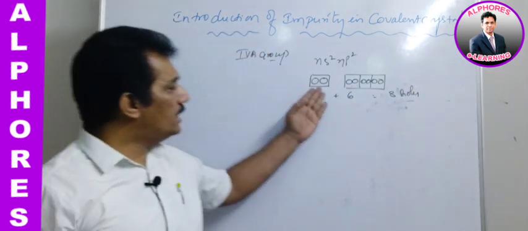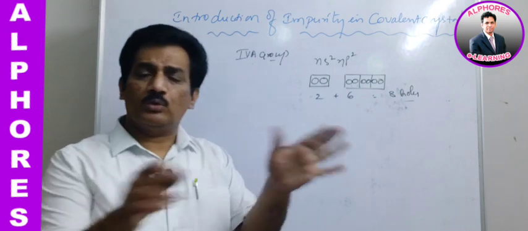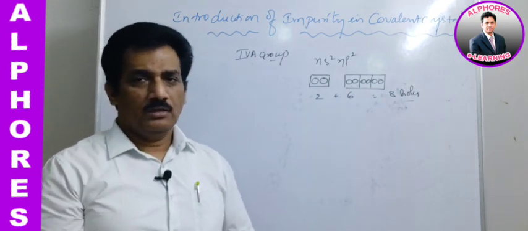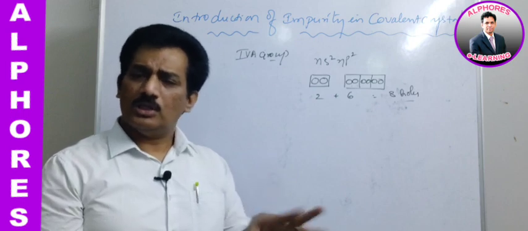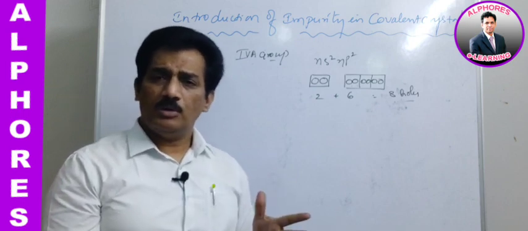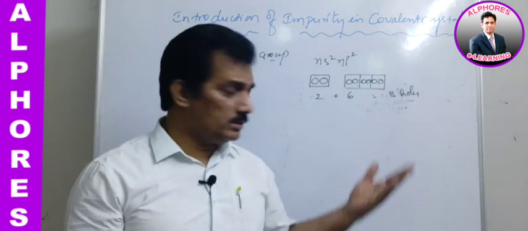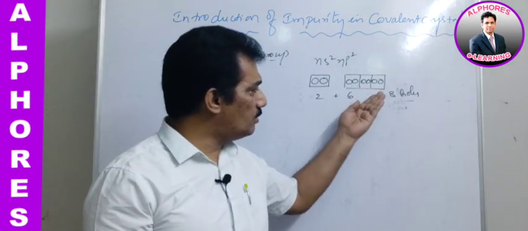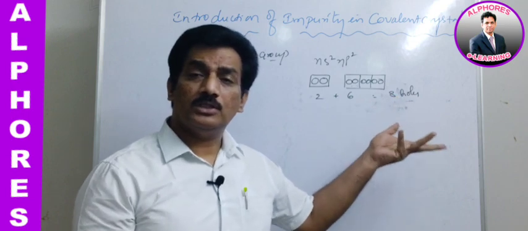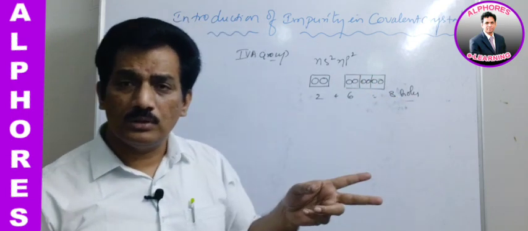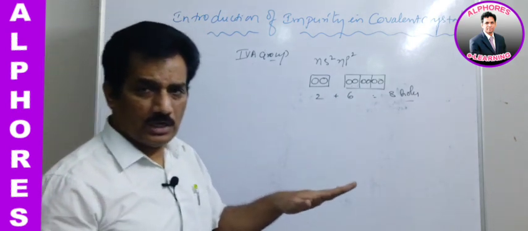In s orbital 2 electrons because 2 holes are present, and in p orbital 6 electrons because 6 holes are present. Orbitals 3, each orbital has 2 holes, thereby accommodating 2 electrons.